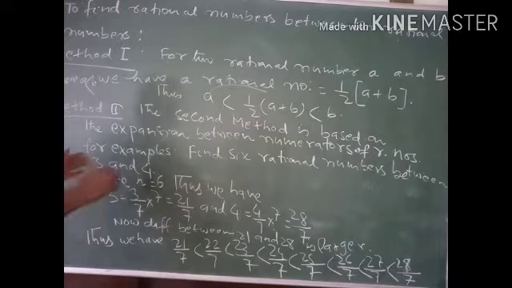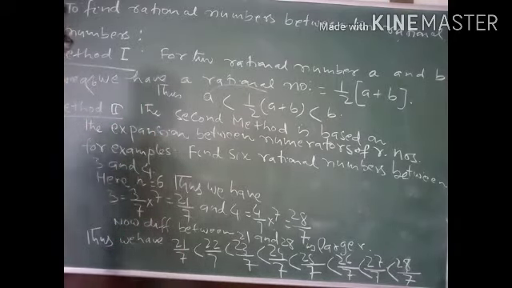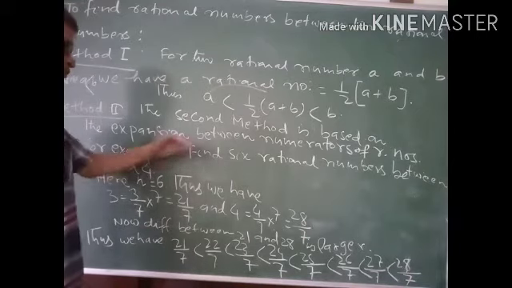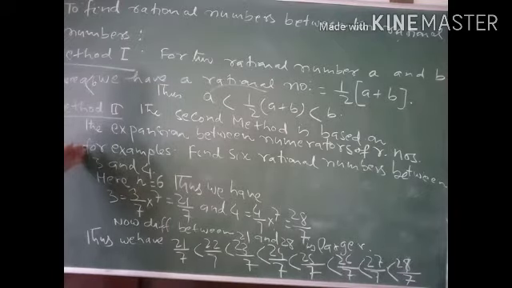So we expand this gap of numerator, and then we can put the rational numbers between the given rational numbers. Let us consider an example. This example is from your exercise 1.